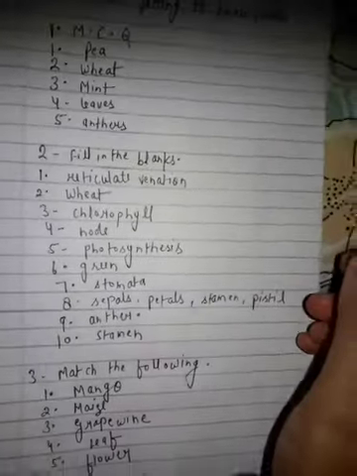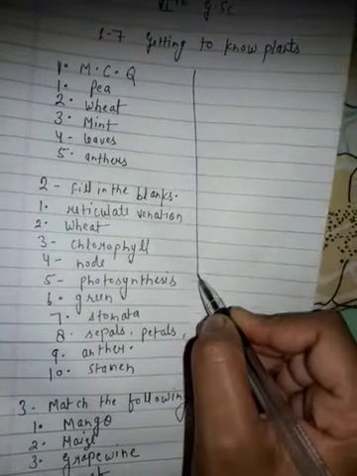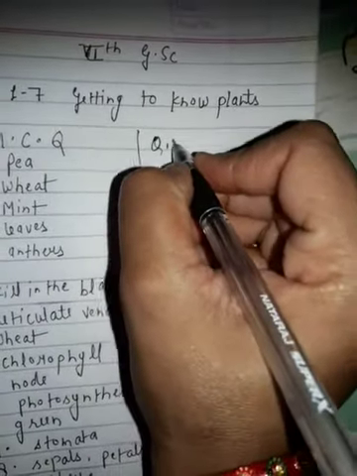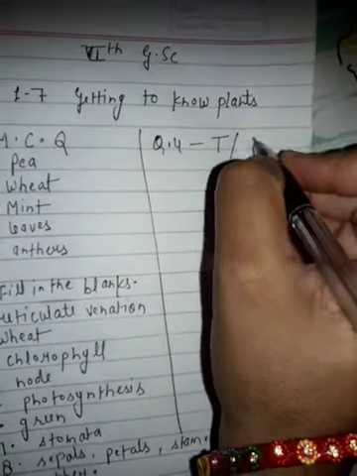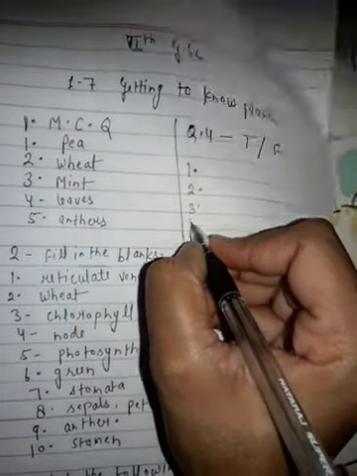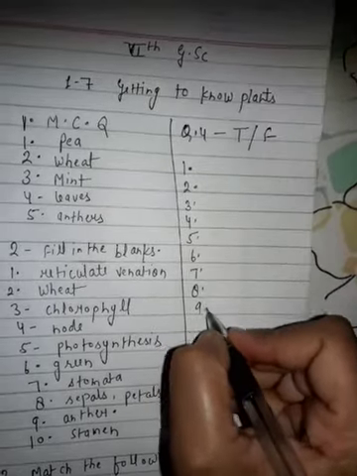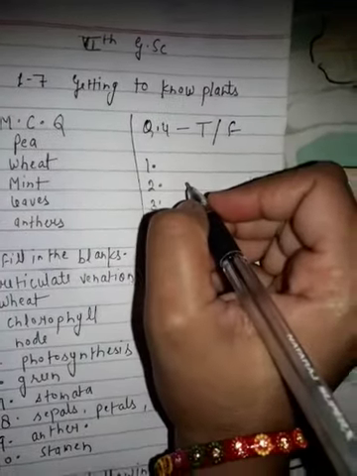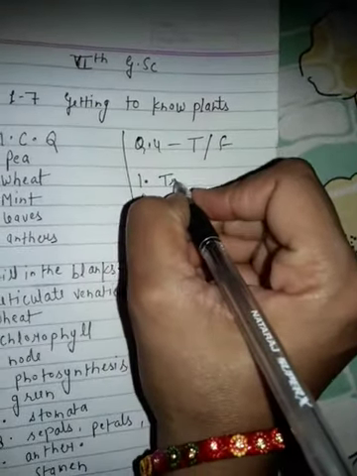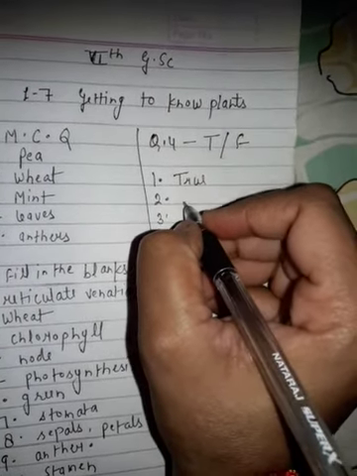Now come to the true false. Now question number 4, true false. First one is the sugarcane plant has fibrous root. True. Ovary is a part of stamen. False.